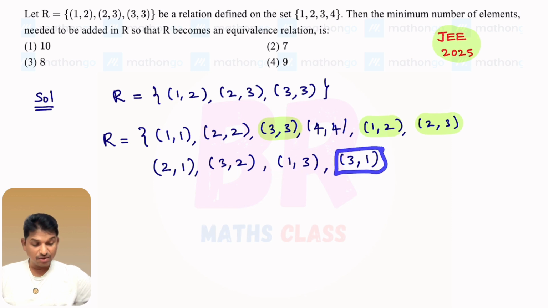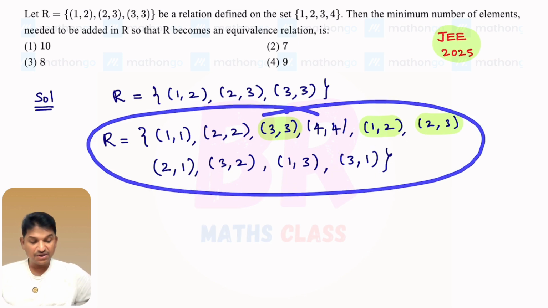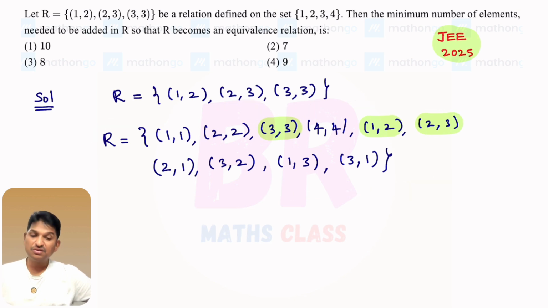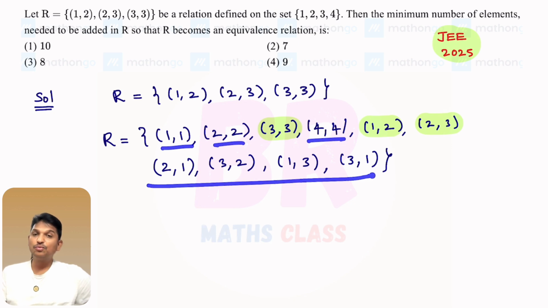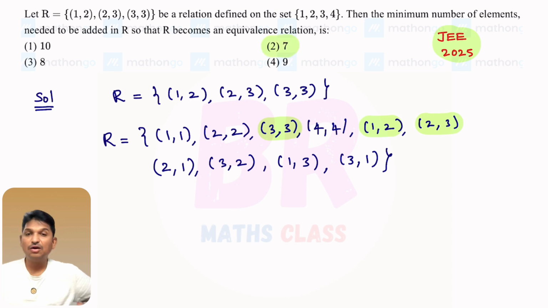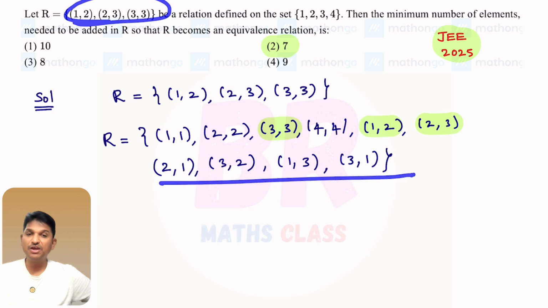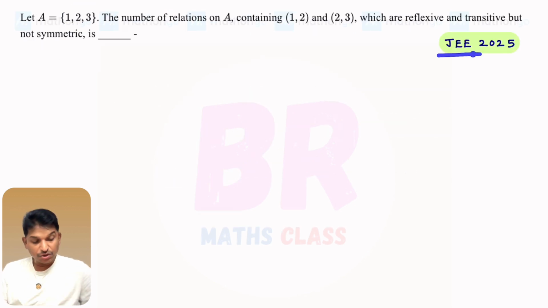Come to this. (3,1). This ends with 1. Look here, this starts with 1. (3,1), (1,2): (3,2) is there here. (3,1), (1,3): (3,3) is there here, right? So this relation is transitive also. This relation is reflexive. This relation is symmetric. This relation is transitive. How many elements we added? 1, 2, 3 plus 4, that is 7. Total 7 elements. So to make this relation an equivalence relation, the minimum number of ordered pairs to be added is 7, along with this ordered pair, so that this relation will become an equivalence relation.